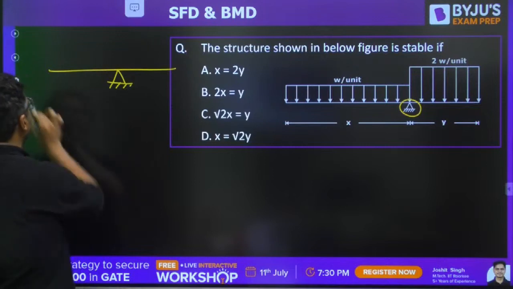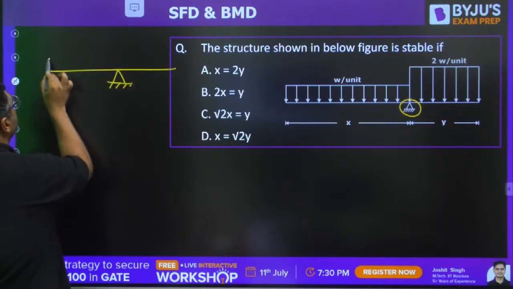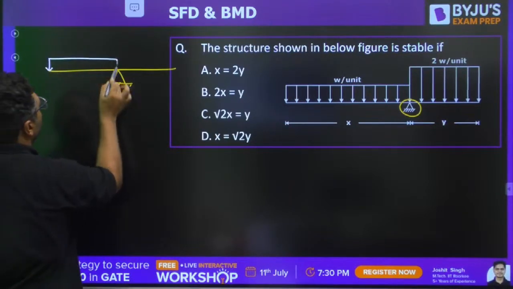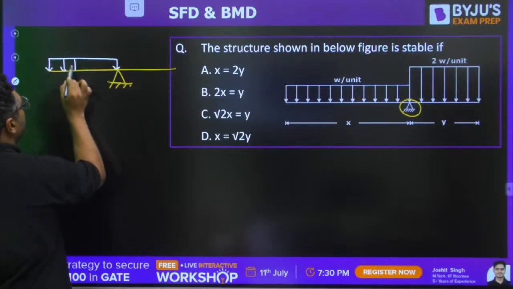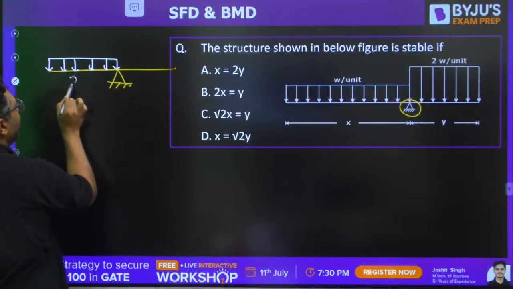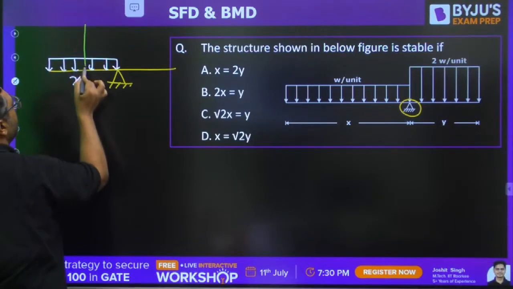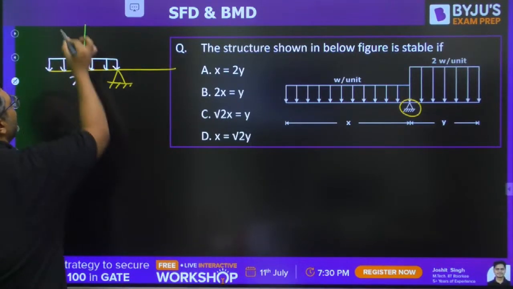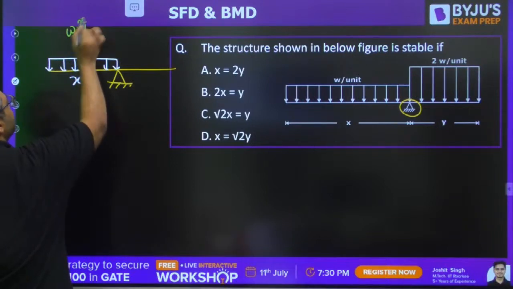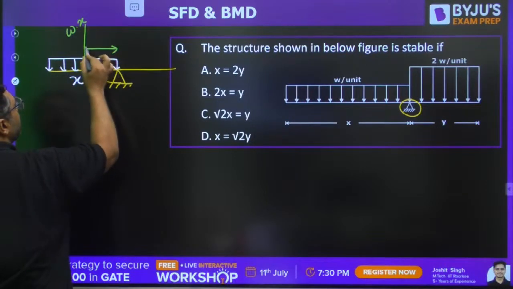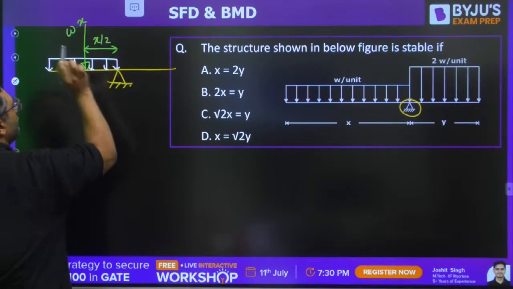And here we are having a UDL of W kilonewton per meter for a length of X. Whenever we have a UDL, we can consider it at the centroid. So we can consider W into X acting at a distance of X by 2.